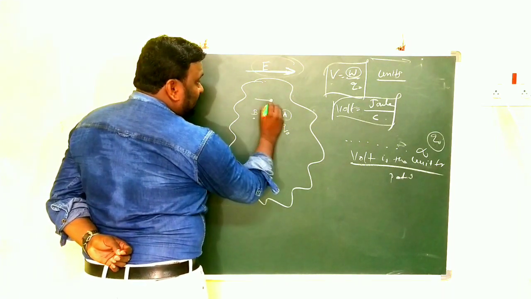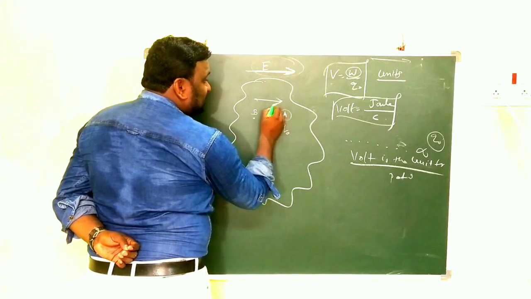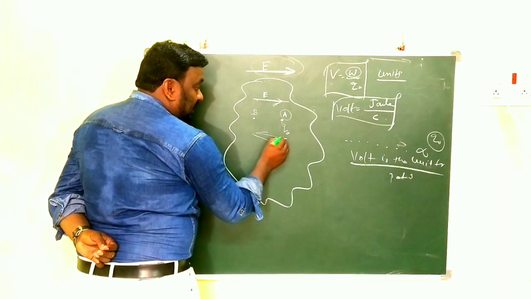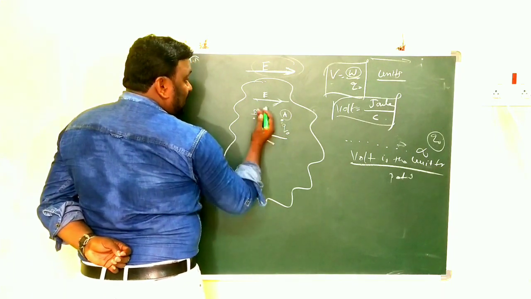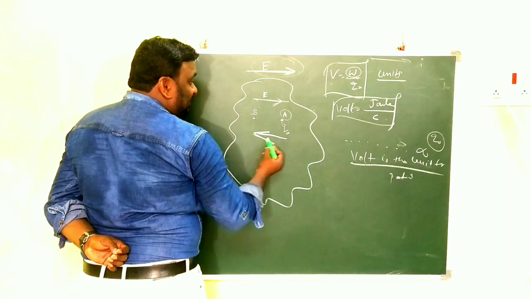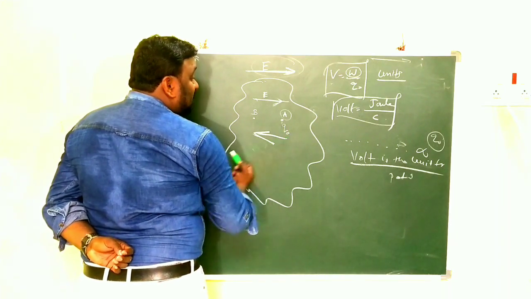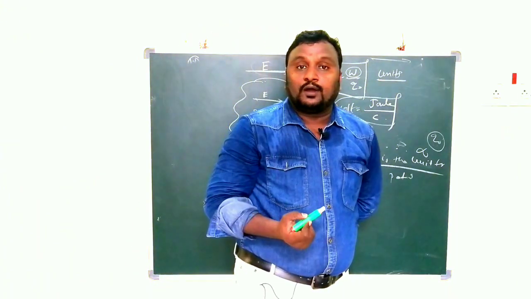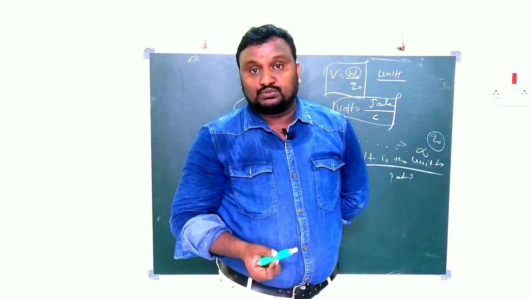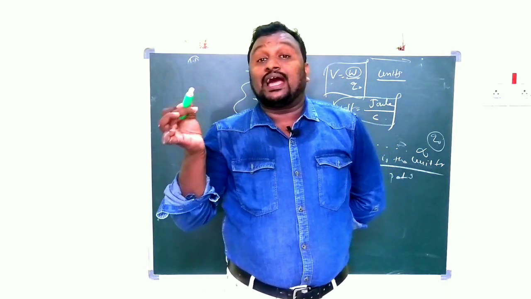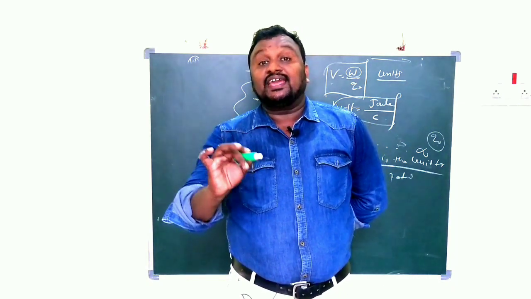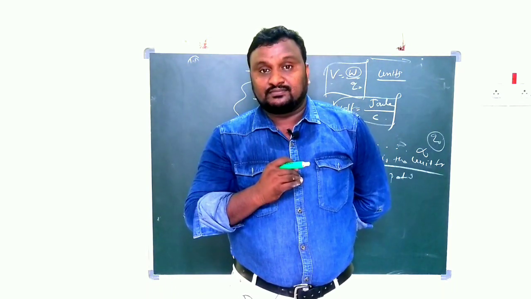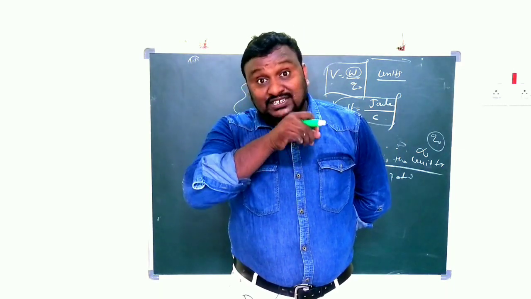To move from A to B, the electric field is in the direction of B to A. The electric field is in the B to A direction and we want to move from A to B. That's why we are moving in the opposite direction of the electric field, so some work is required to move the same charge from A to B. The amount of work done to move the charge from one point to another point in the field and against the field should be called potential difference. Clear children? What is meant by potential difference?